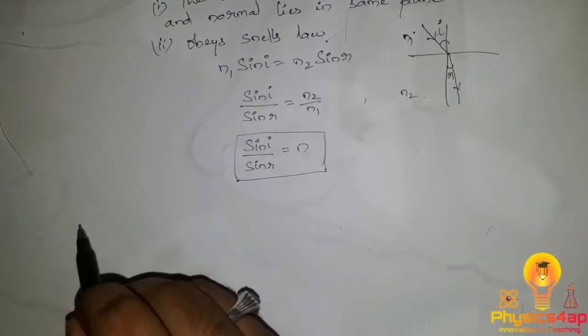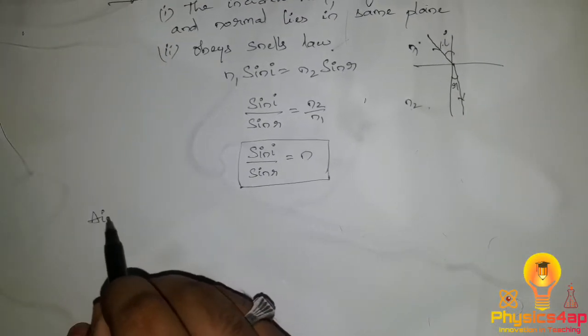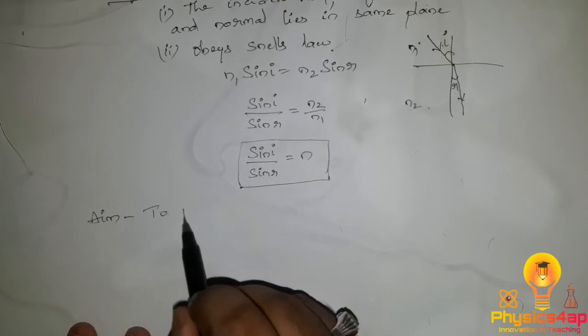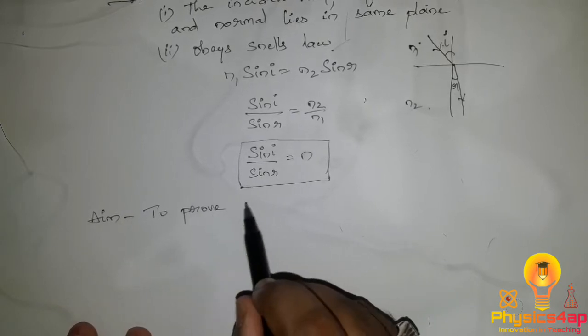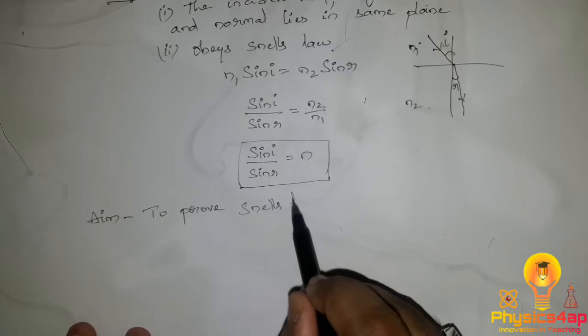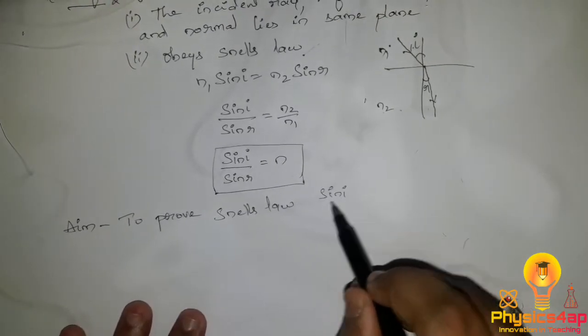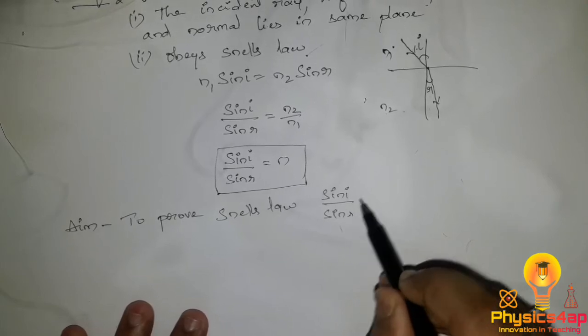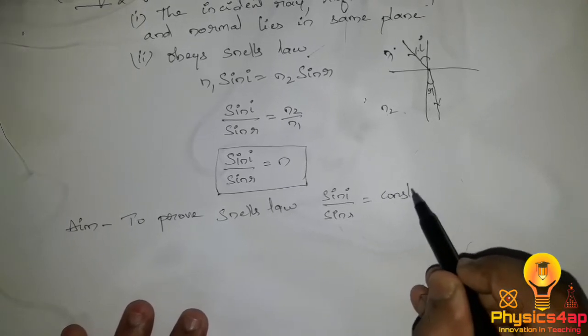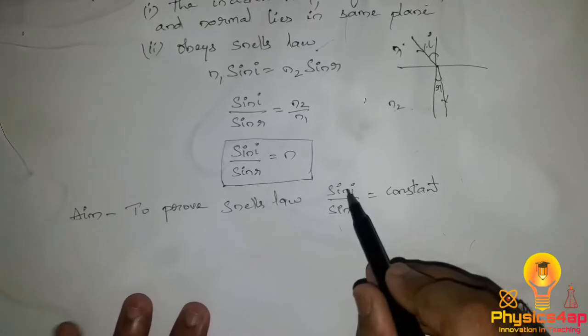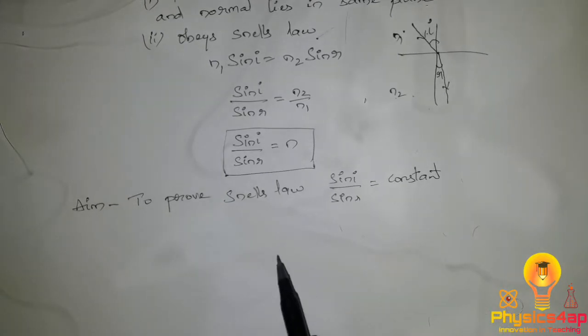So the aim of the experiment is to prove Snell's law. To prove Snell's law, sin i by sin r is equal to a constant. So our aim is to prove that sin i by sin r equals a constant.